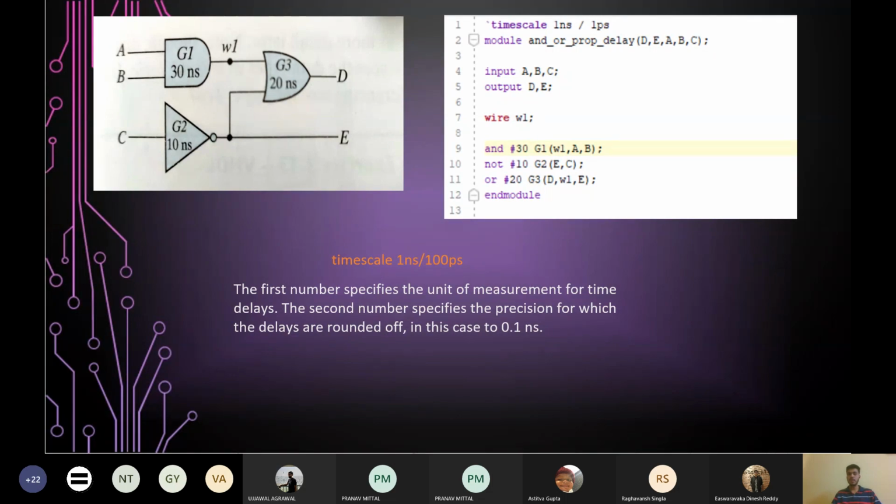Both these gates, the OR gate and the inverter, have a propagation delay of 10 nanoseconds. So what does propagation delay mean? It means if any input is changed at t equal to 10 nanoseconds, the output will change correspondingly after the propagation delay of 10 nanoseconds. So if we change the input at t equal to 10 nanoseconds, the output will change at t equal to 20 nanoseconds. So what do you think will happen in the time interval of 0 to 10 nanoseconds?